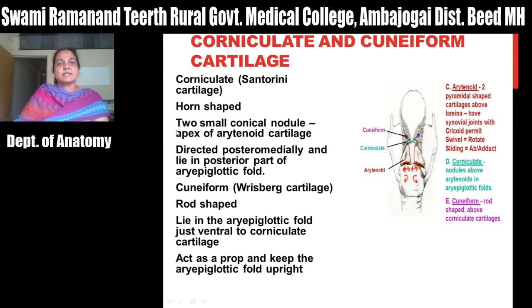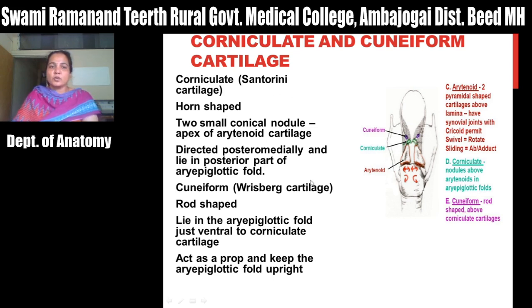The next cartilages are the paired cartilages, the corniculate and cuneiform. The arytenoid cartilage is hyaline in nature except the vocal process and apex, which are elastic in nature. The corniculate is also called the cartilage of Santorini. It is a horn-shaped cartilage.